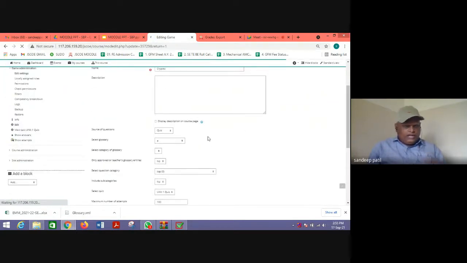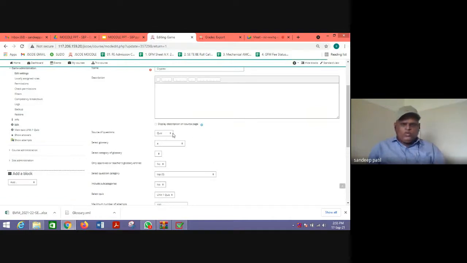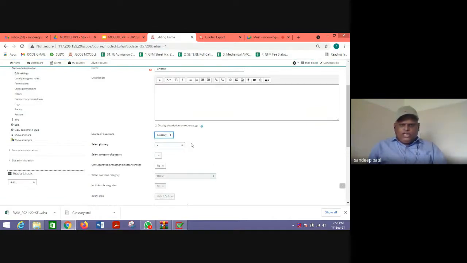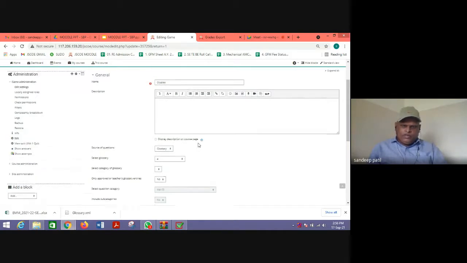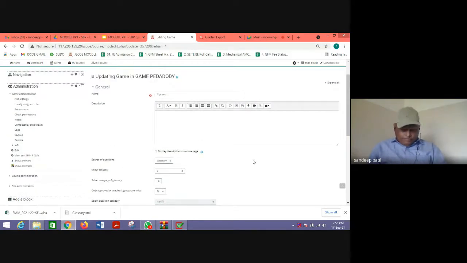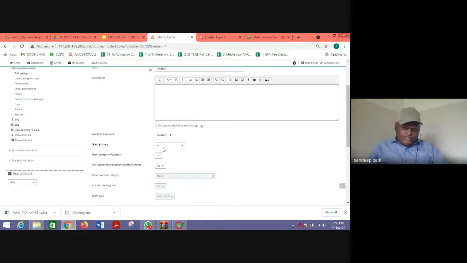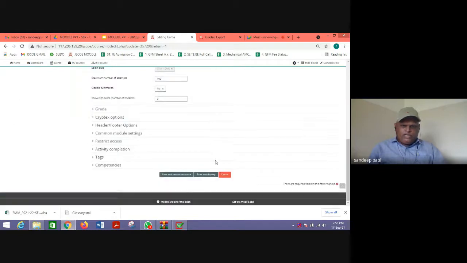That is why I recommend using the glossary rather than the quiz or any question bank, because some questions may not be entered into that particular game, or they can be mismatched, or their format may be different. So the glossary is the best option to prepare any game. Select your glossary and click save and display.